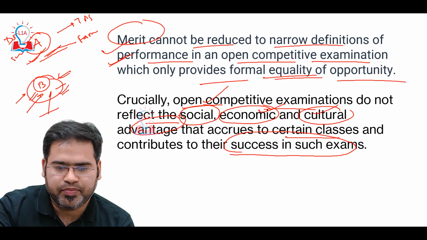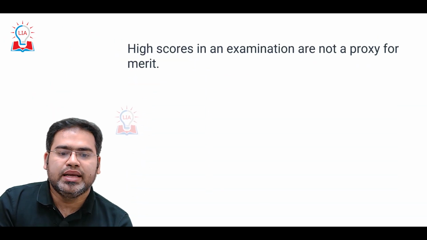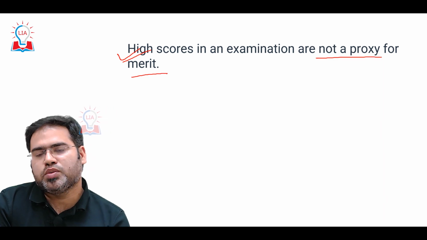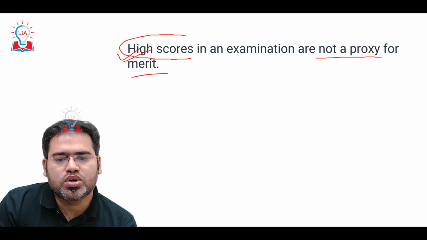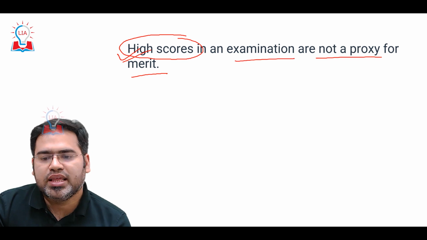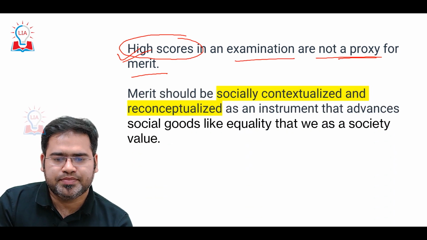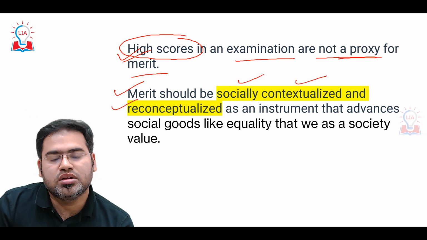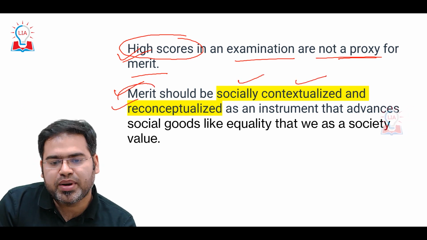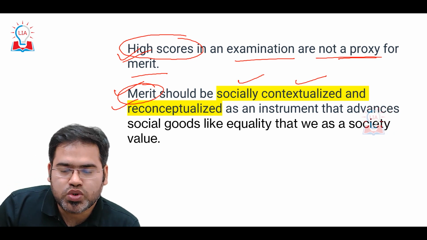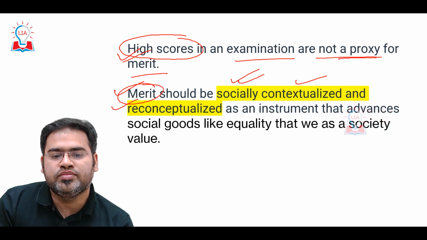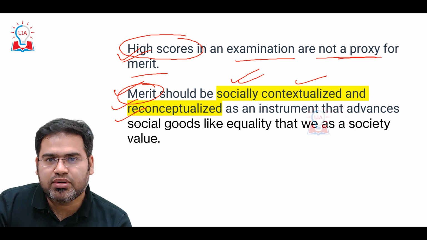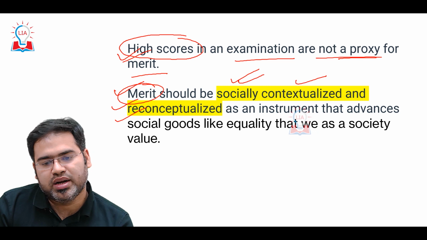Now the next thing is, we need to understand that high scores in an examination are not a proxy for merit. The Supreme Court says that whatever scores you get in these examinations, they are not a proxy for merit. So merit should be socially contextualized and reconceptualized. That means whenever we check whether a person is meritorious or not, we need to contextualize it in social terms and reconceptualize it in terms of whether someone has received social, cultural or economic advantage.